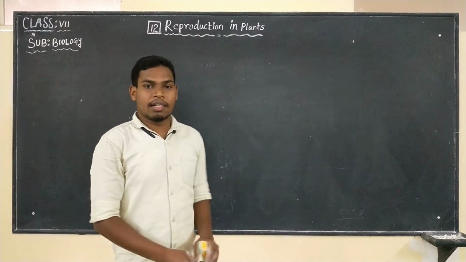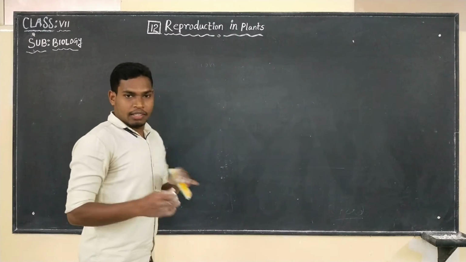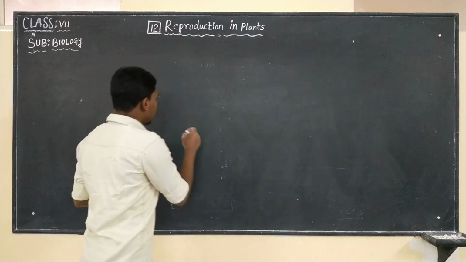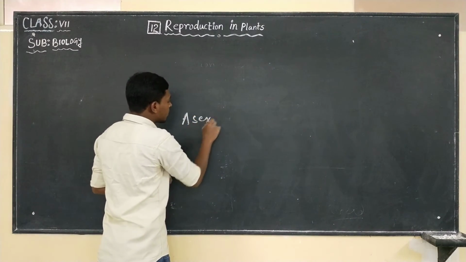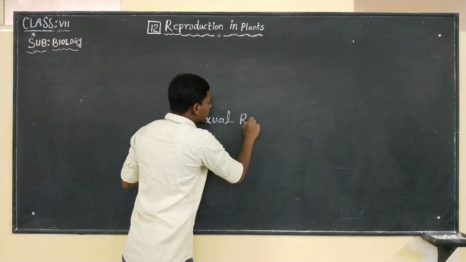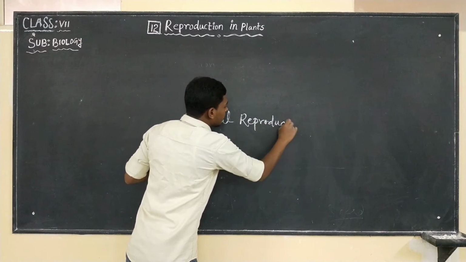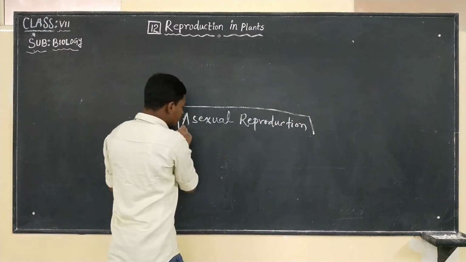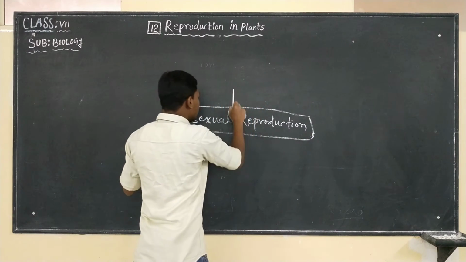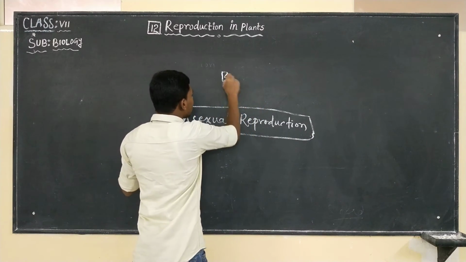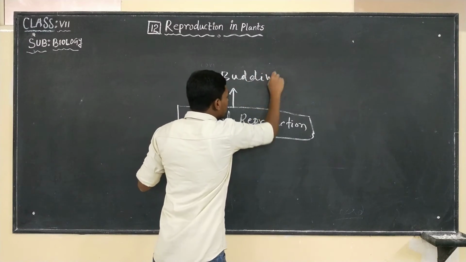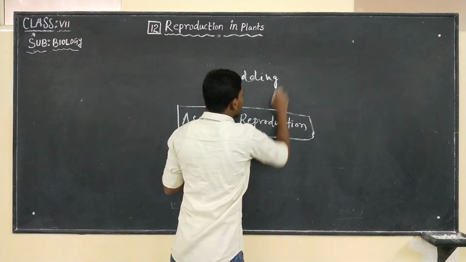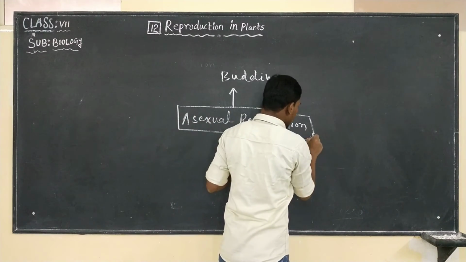Okay, now let us see whatever we discussed today at a glance. We will move quickly. So what we have discussed? The modes of asexual reproduction. We saw three asexual modes of reproduction. The first one was budding.